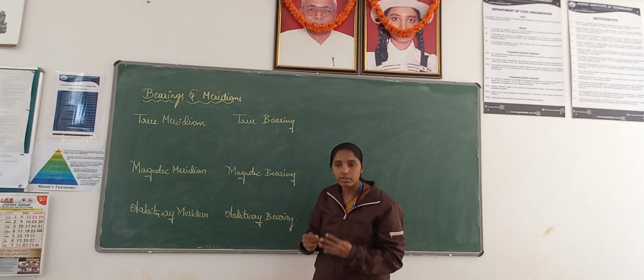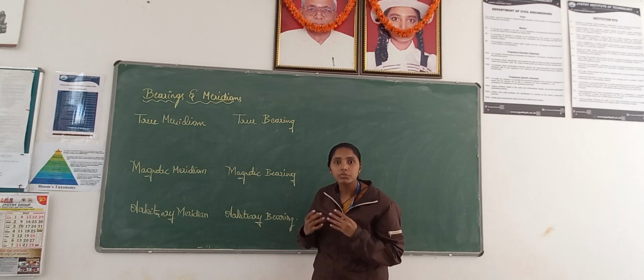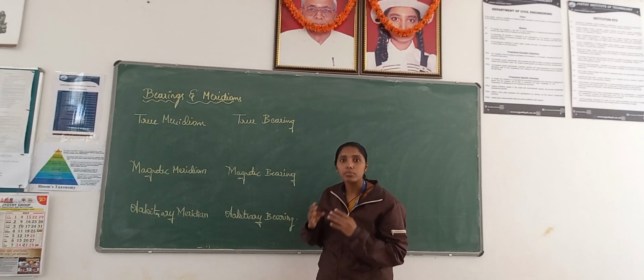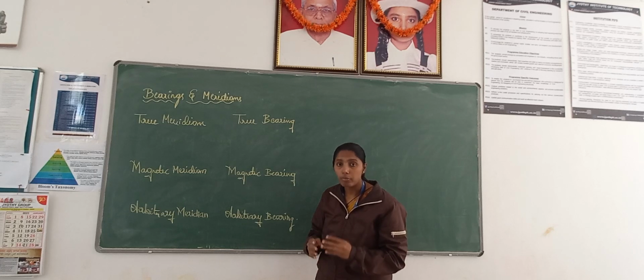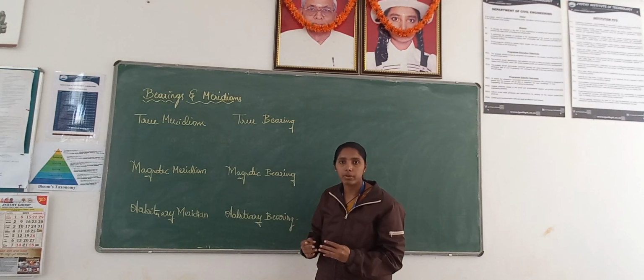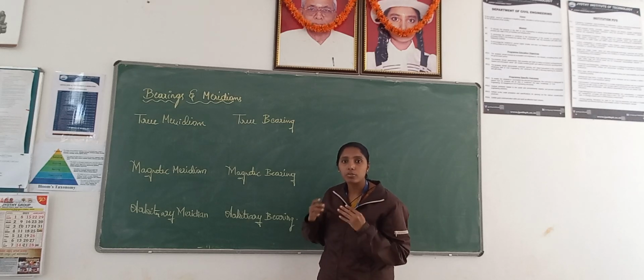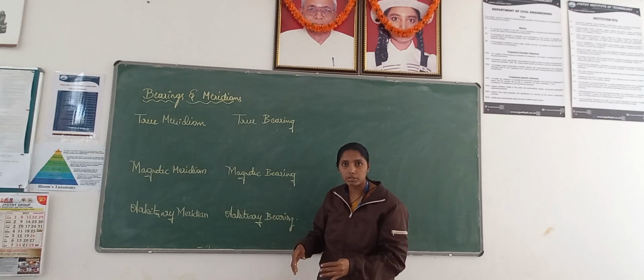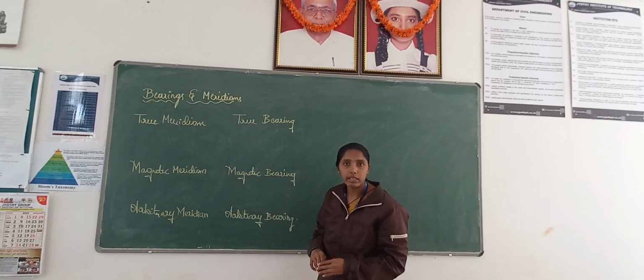A magnetic meridian is the direction shown by a freely suspended, perfectly balanced magnetic needle without any external obstruction.